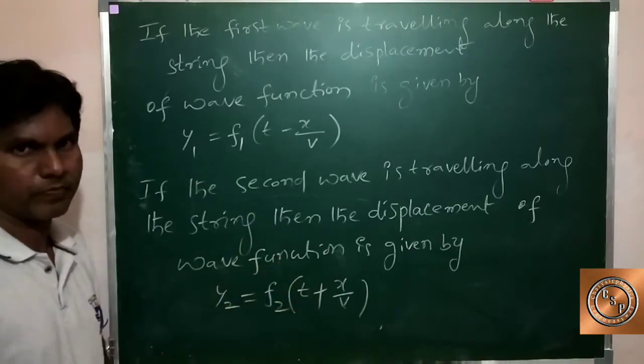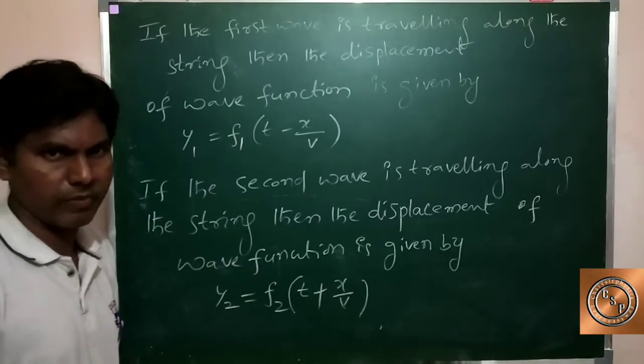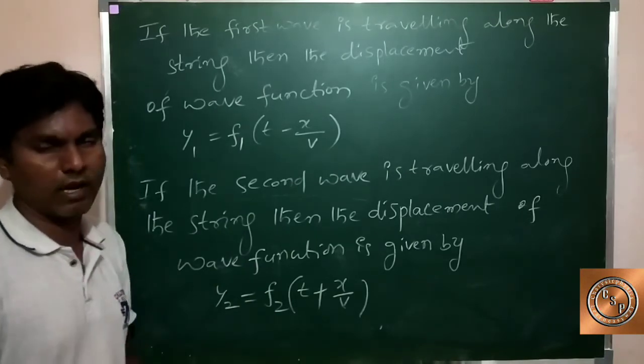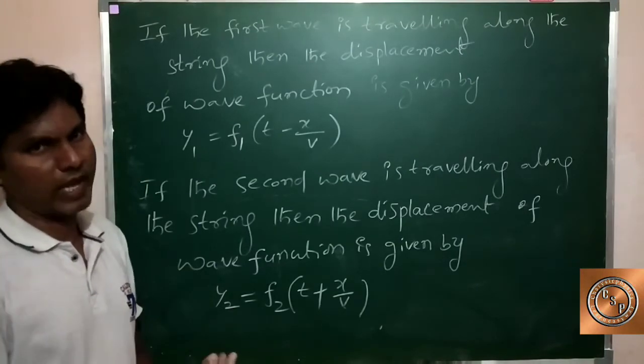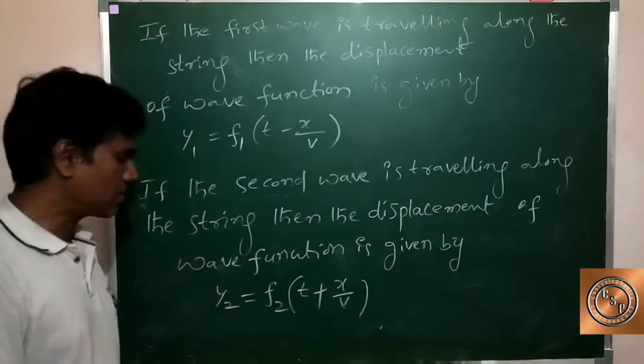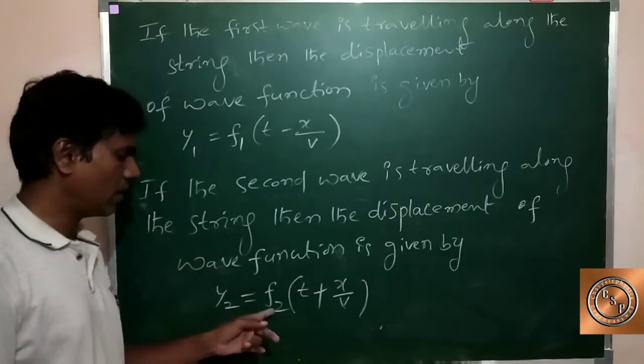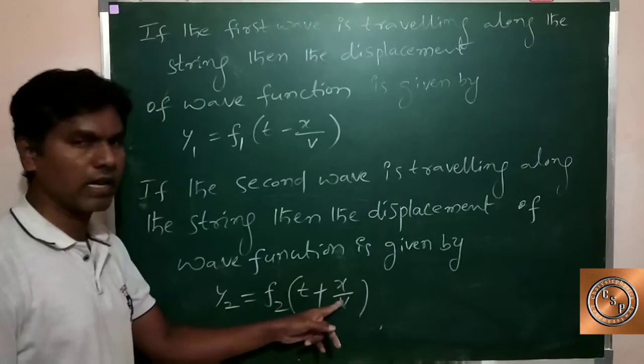We discussed previously that when the wave is moving along the negative x direction, the displacement is y2 equal to f2 of t plus x by v.